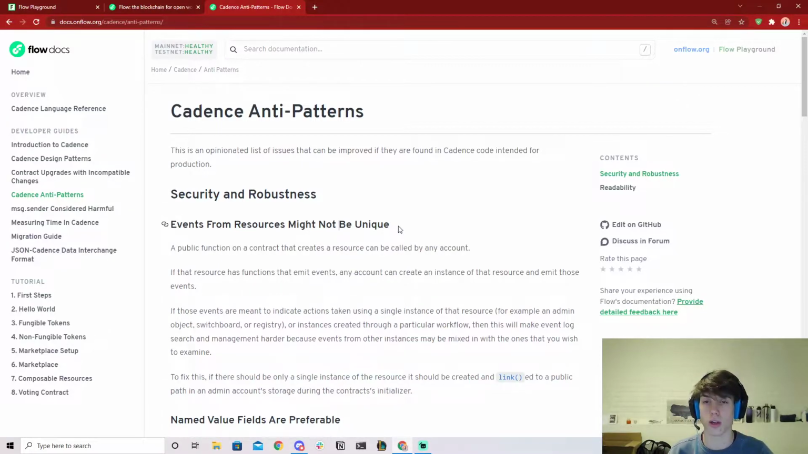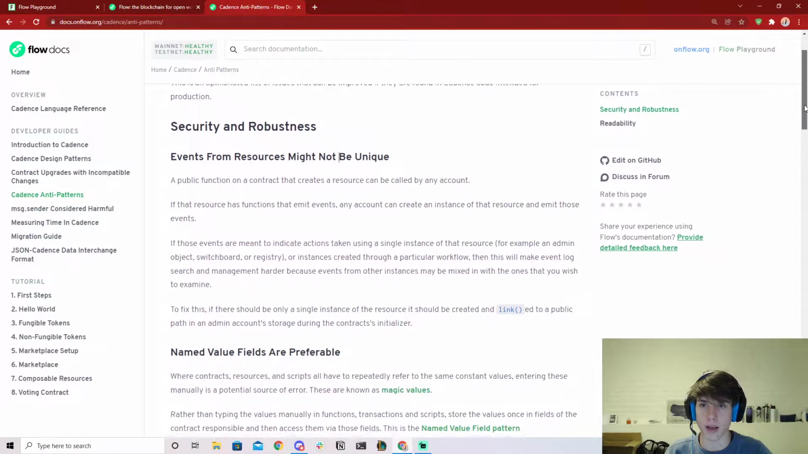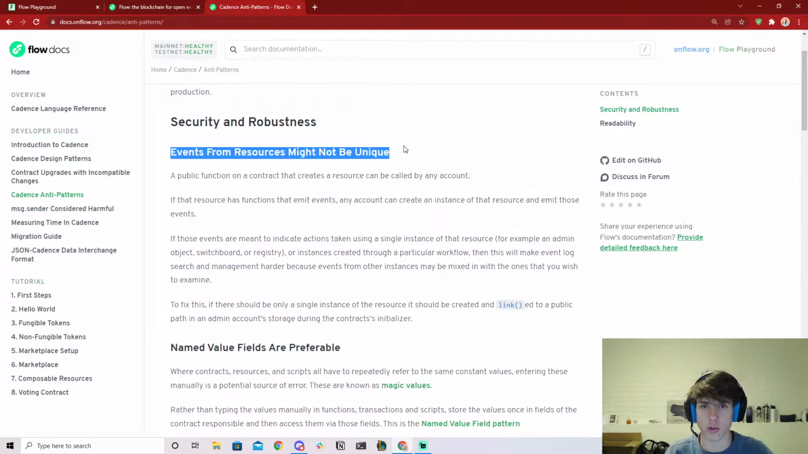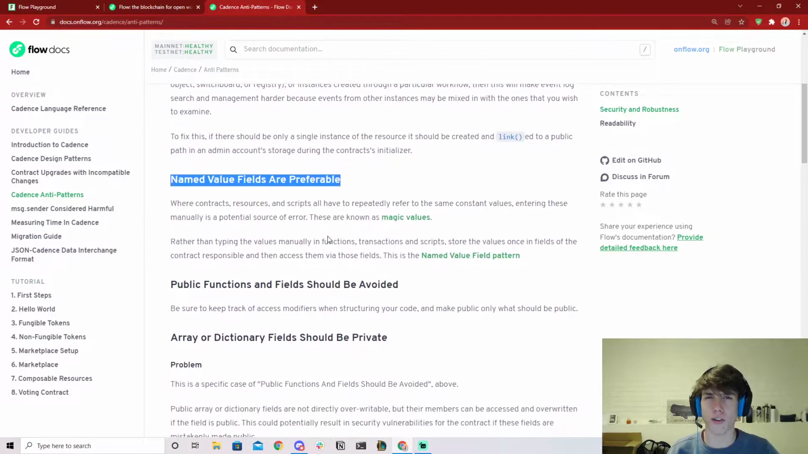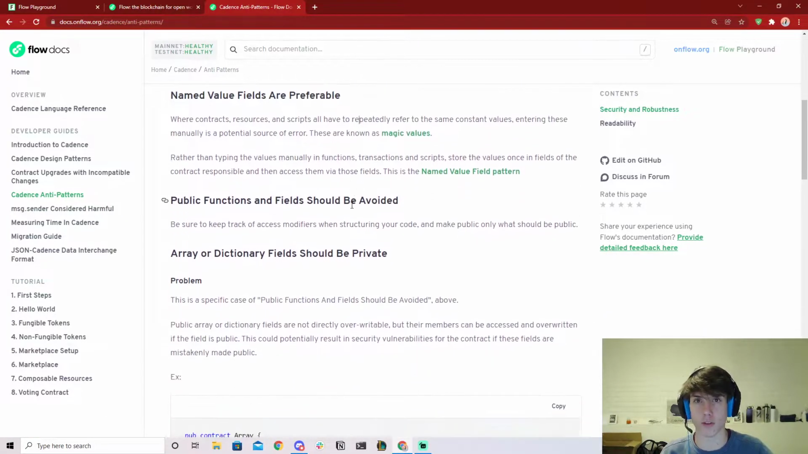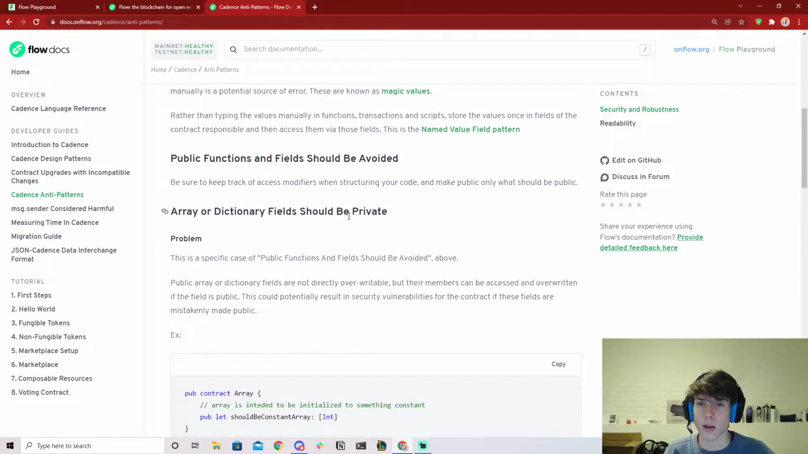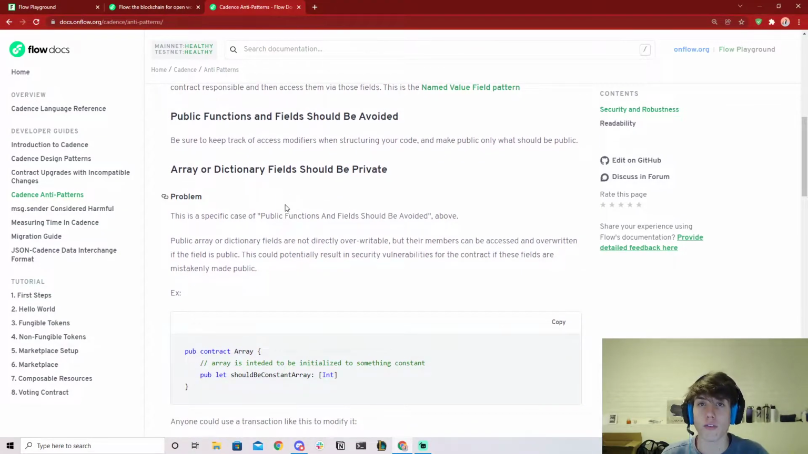So if we scroll down a bit, you'll see stuff like events and resources might not be unique, named value fields are preferable. A lot of these are preference based, so they're not extremely vulnerable or scary. But the one thing that everybody should be aware of in Cadence, and this is so important, is that array or dictionary fields should be private.